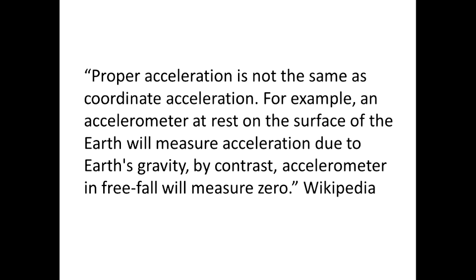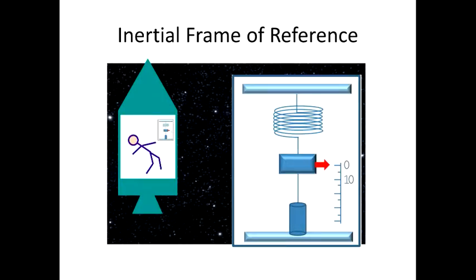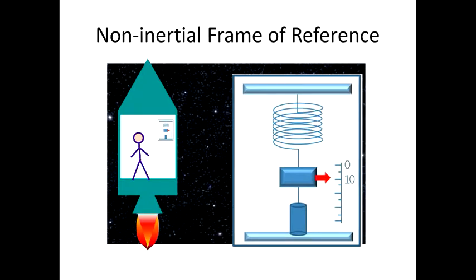By contrast, an accelerometer in free fall will measure zero acceleration. Placed into a spaceship with a switched-off engine in deep space, an accelerometer will show nothing because the system is inertial. But at the very moment when the engine is switched on, the accelerometer will show an acceleration of the spaceship. Relative to what does the accelerometer measure acceleration?